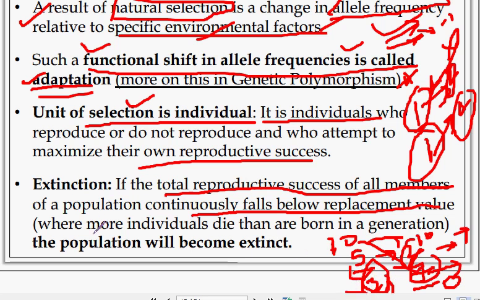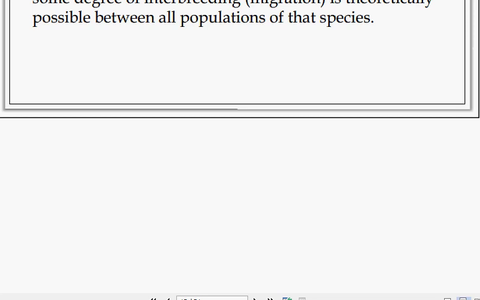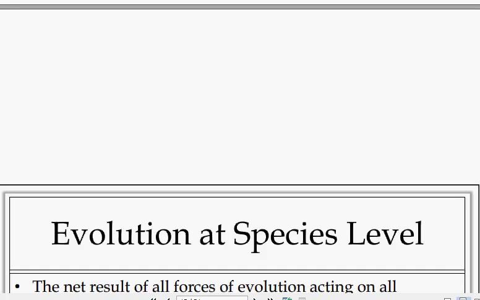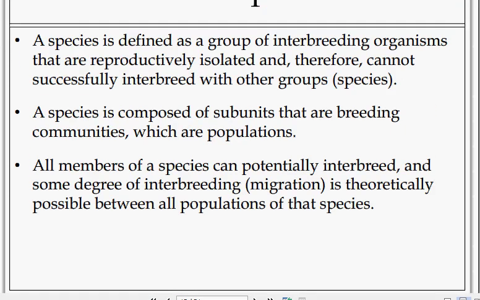Where more individuals die than are born in the next generation, the population will become extinct. The population as a result finally becomes extinct. I think you have understood this point. Okay, we can move to the next step.